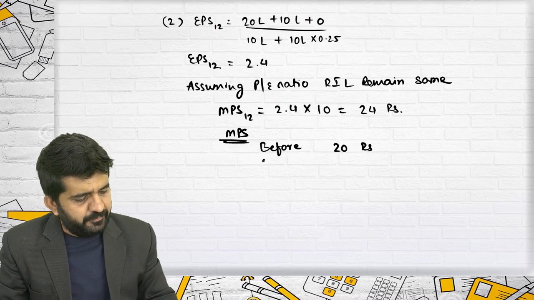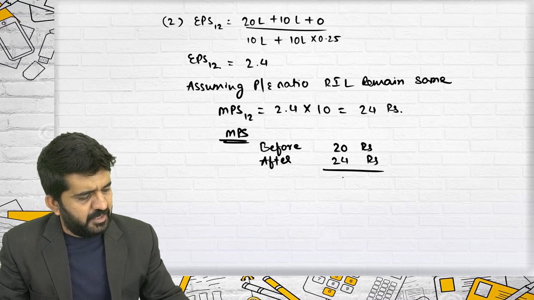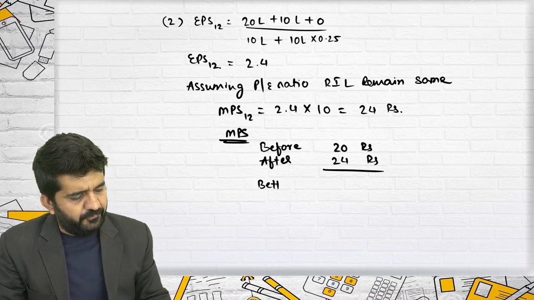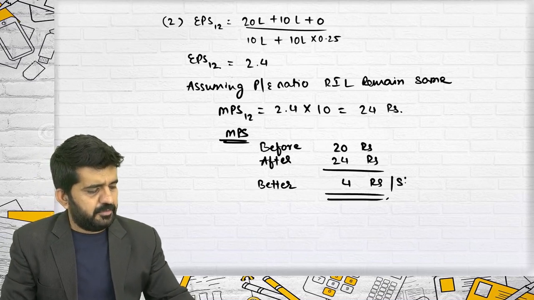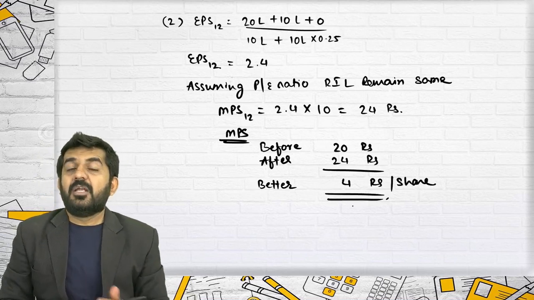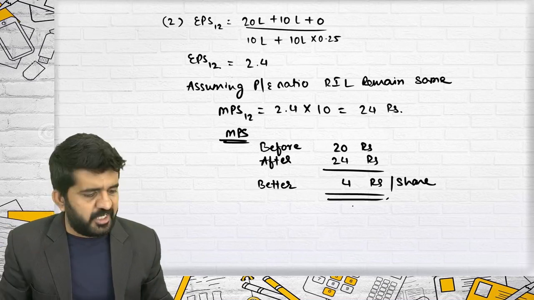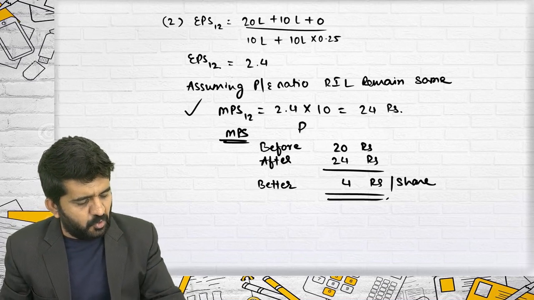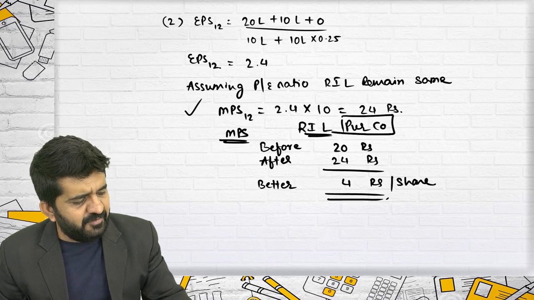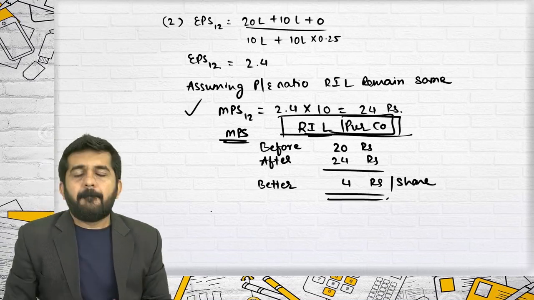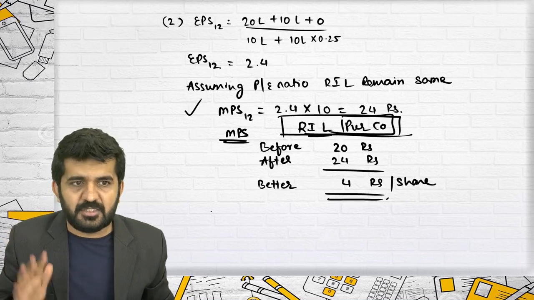It was 20 rupees. After the merger, the expected MPS is 24 rupees. They are better off by 4 rupees per share. Now, sir, should we not find out the equivalent MPS? No, because we are talking only about the purchasing company. This is of RIL, which is the purchasing company. Sir, why are we not finding it for the selling company? Because the selling company's benefit is not asked. Is it alright?